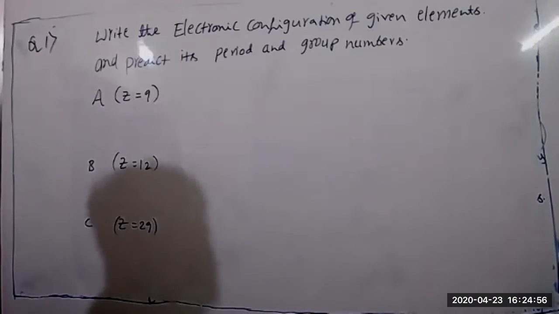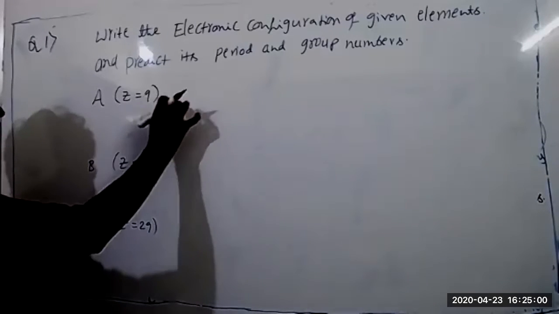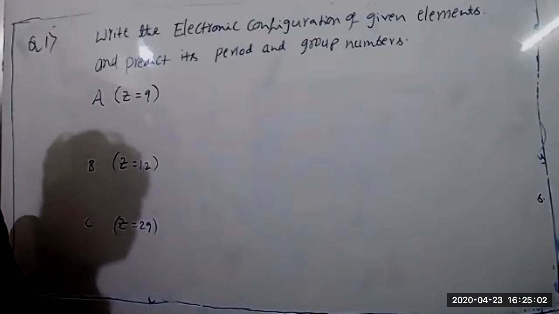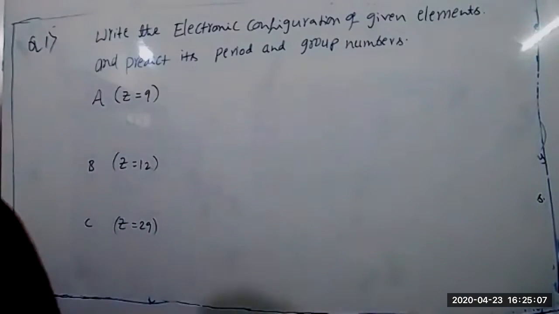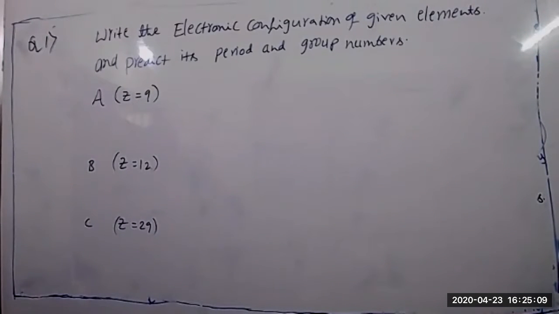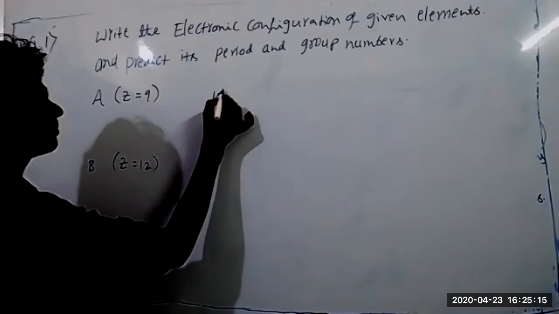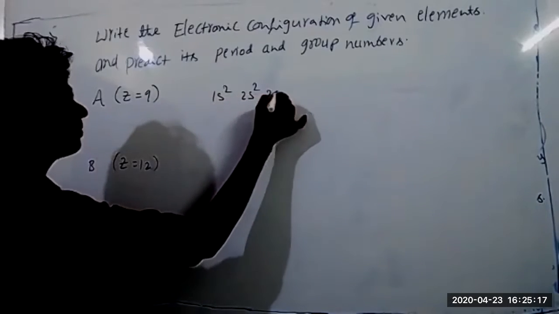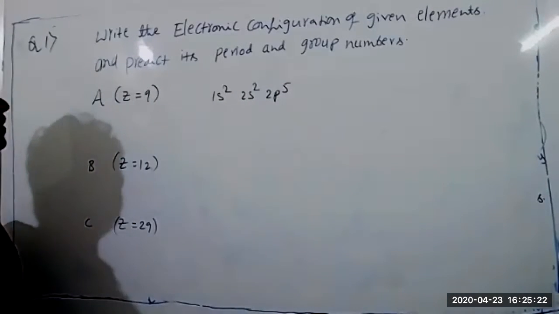Now see here, element A is given, atomic number 9. Tell me first of all the electronic configuration. 1s2, 2s2, 2p5. See the electronic configuration carefully.